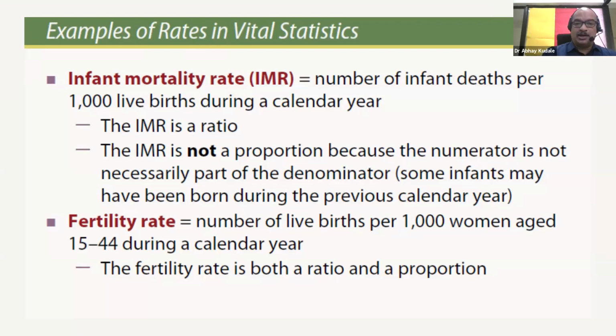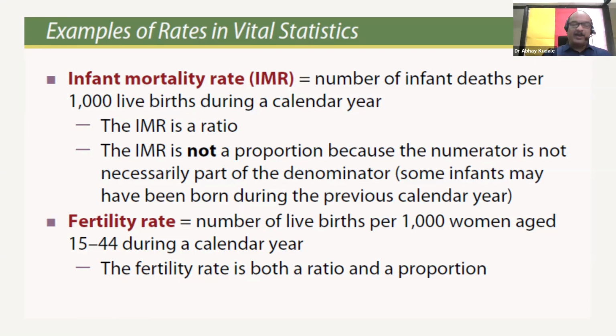So although infant mortality rate is a ratio, it is not a proportion, because the numerator is not necessarily part of that denominator, as some infants may have been born during the previous calendar year. That is why a rate can be a ratio but may not be a proportion. But fertility rate is both a ratio as well as a proportion.